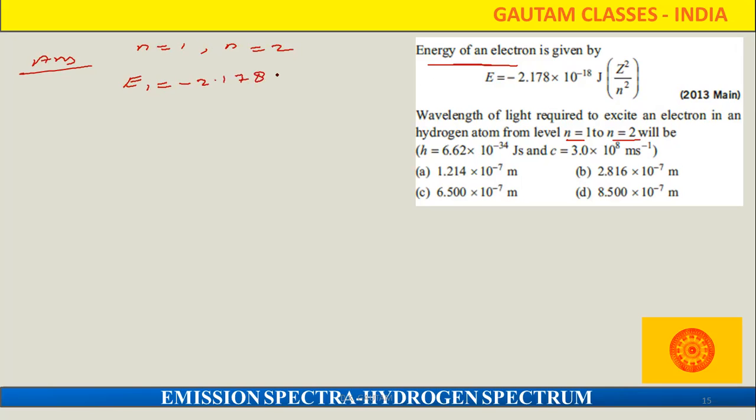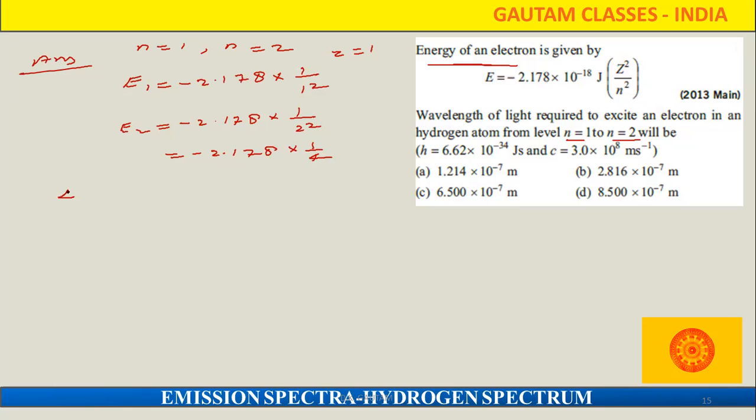So for E1 directly we can put minus 2.178, and here hydrogen is given, so for hydrogen always 1, so 1 upon 1 square. What about E2? We can put minus 2.178 into 1 by 2 square, so minus 2.178 into 1 by 4. What about the energy difference?